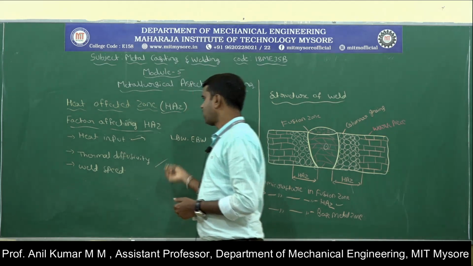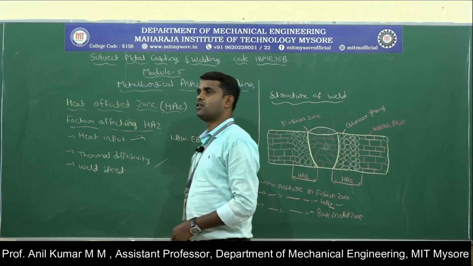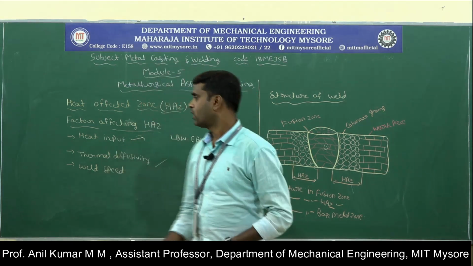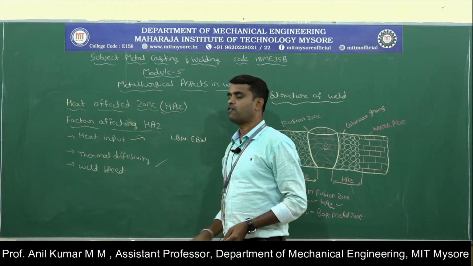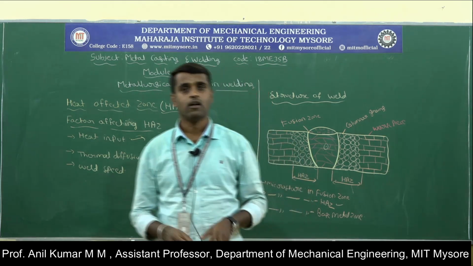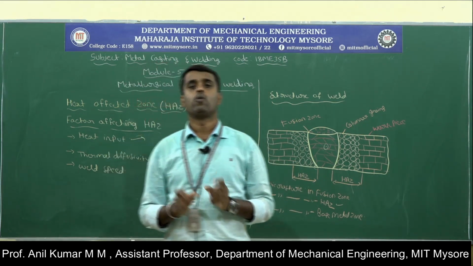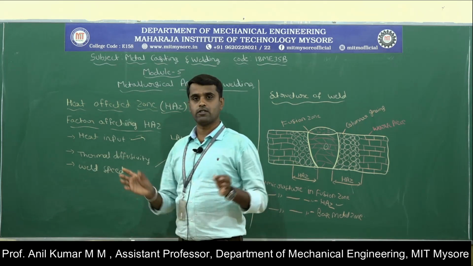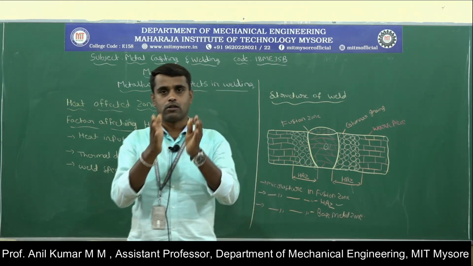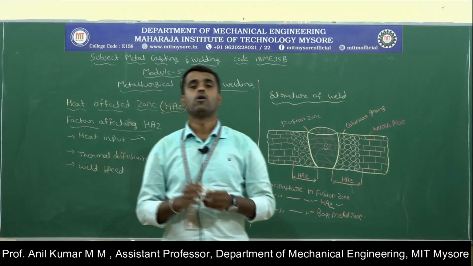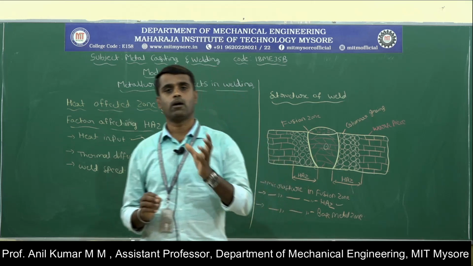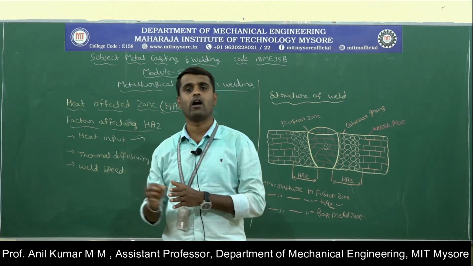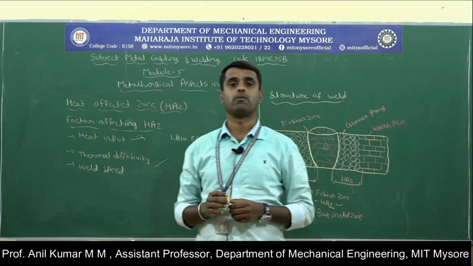The next factor affecting the heat affected zone is thermal diffusivity. Thermal diffusivity plays a larger role in the heat affected zone. In heat transfer analysis, thermal diffusivity is the ratio of thermal conductivity to the volumetric heat capacity. It is nothing but how easily heat flows into the material or out of the material.